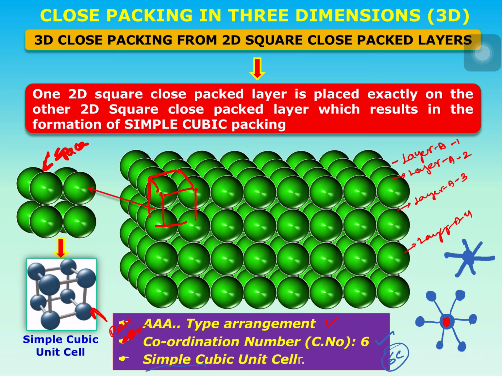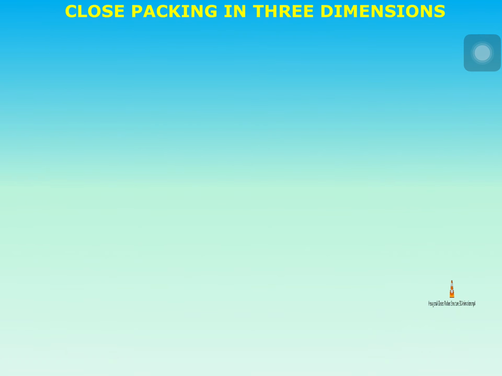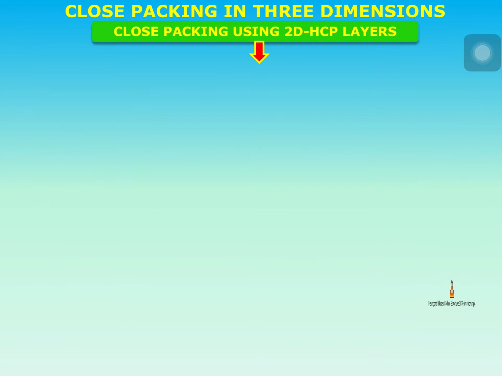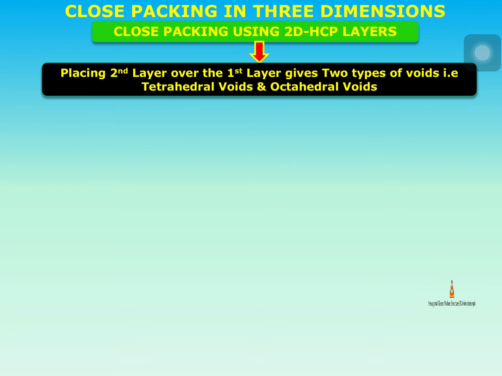Let's move on to the close packing in 3 dimensions using 2D HCP layers. So, is my point clear? Here the 3 points are given at the bottom: the type of arrangement in simple cubic lattice, the coordination number in simple cubic lattice, and what is the unit cell in simple cubic lattice. These 3 points are very important for objective purposes. Close packing in 3 dimensions using 2D HCP layers.